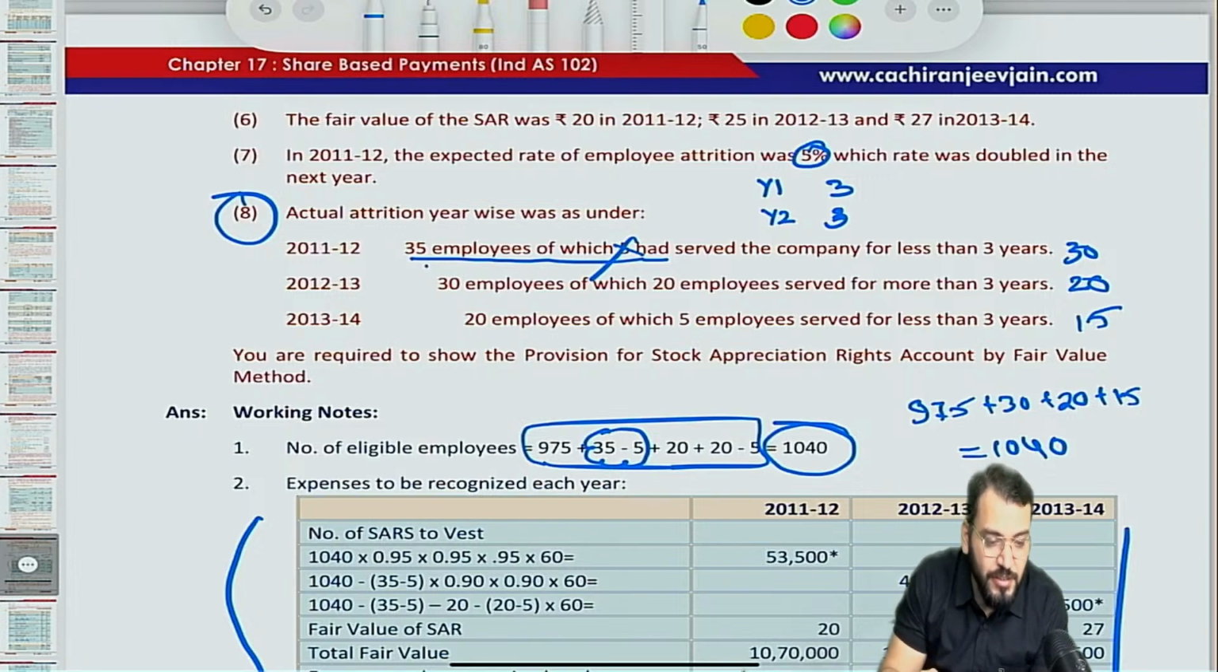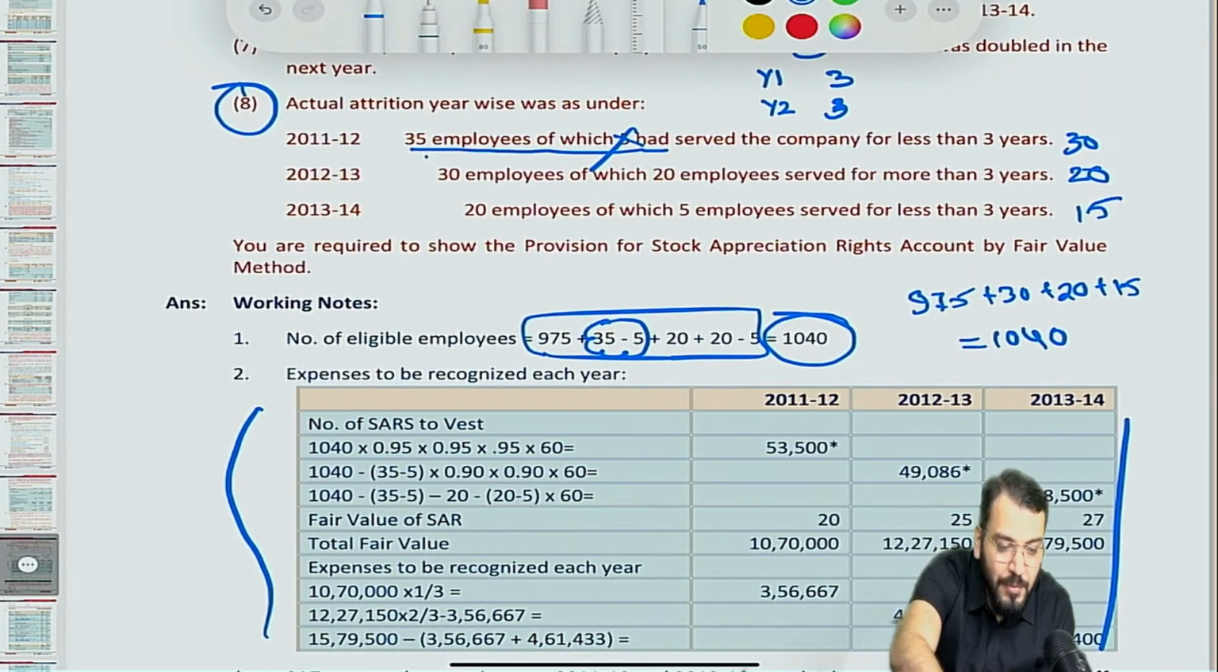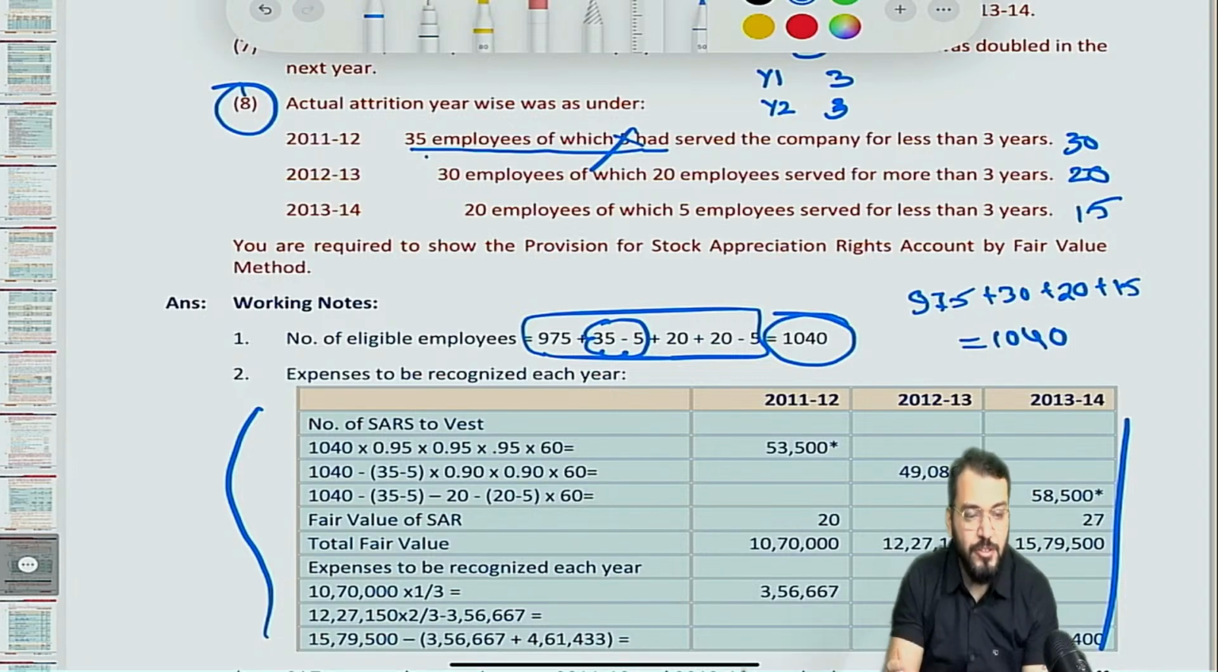Got this point, Rajendra? Can we come to the next doubt? Can we come to the next doubt, please? Fast.